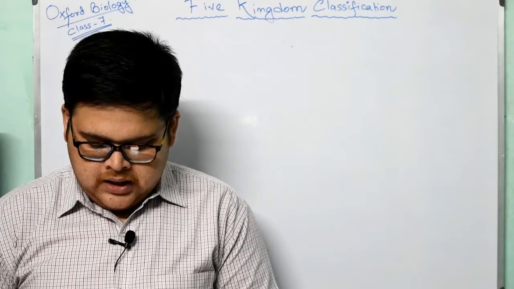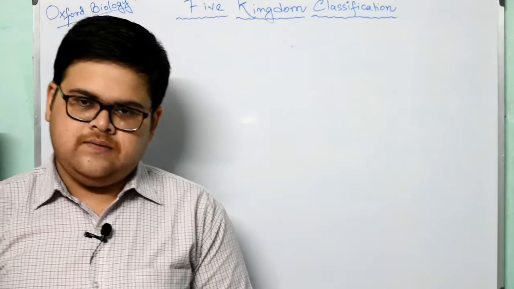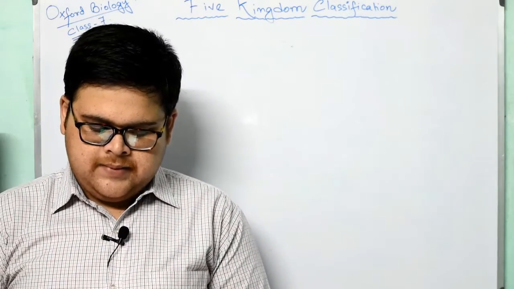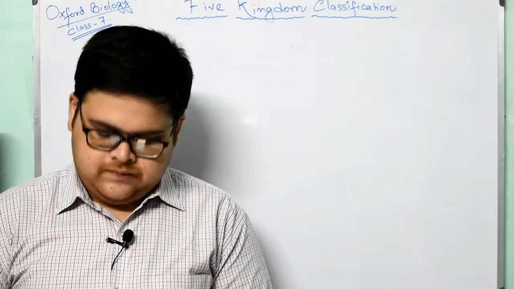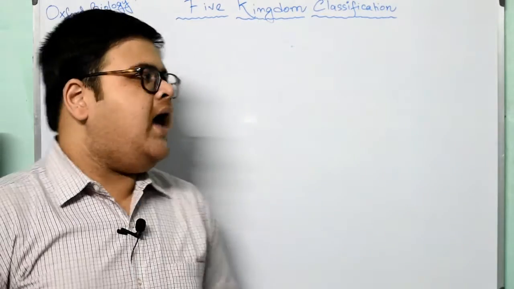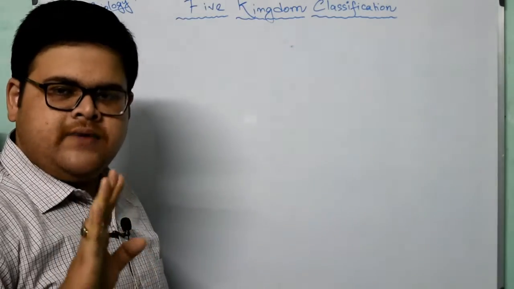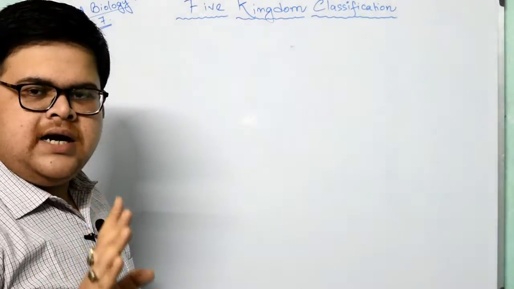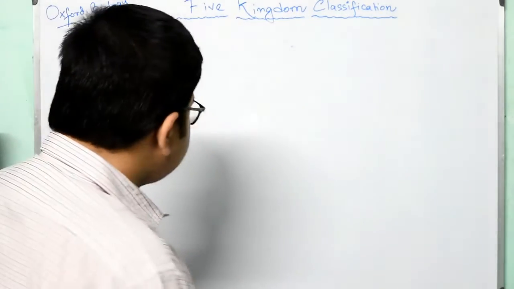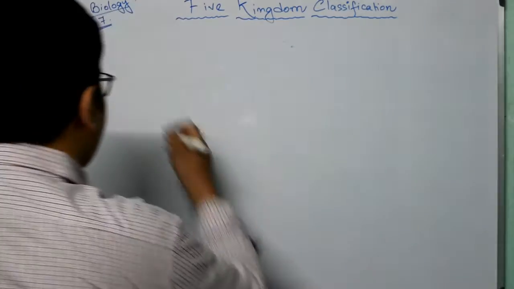Now we will be studying the classifications themselves. As we are seeing the five kingdom classification, we will have five kingdoms, and we need to study about them. So what is the first kingdom? The first kingdom is kingdom Monera.